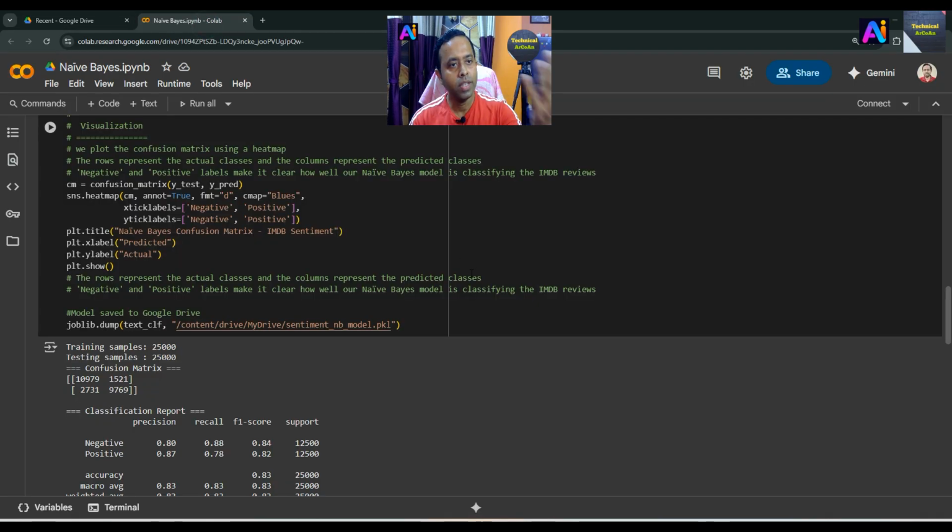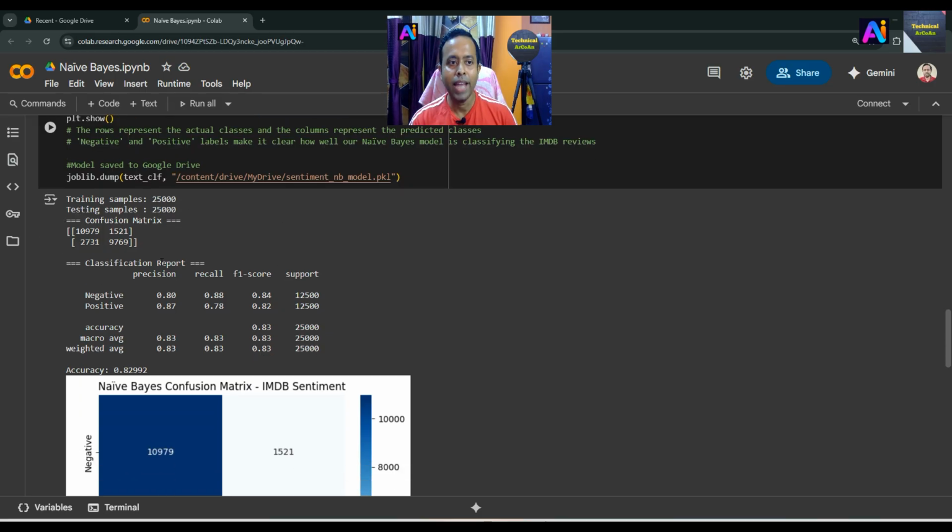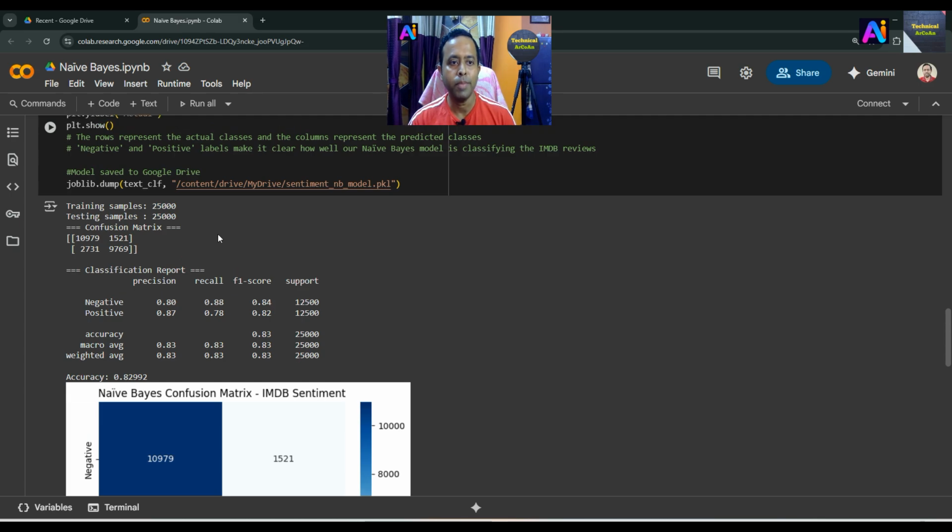Now this code is already executed, and the result is training samples 25,000, testing samples 25,000, and this is the confusion matrix. The rows are the true negative and true positive, and the columns are predicted negative and predicted positive. 10,979 samples from the true negative are correctly predicted as negative, and 9,769 samples from the true positive are correctly predicted as positive. The rest are misclassifications.